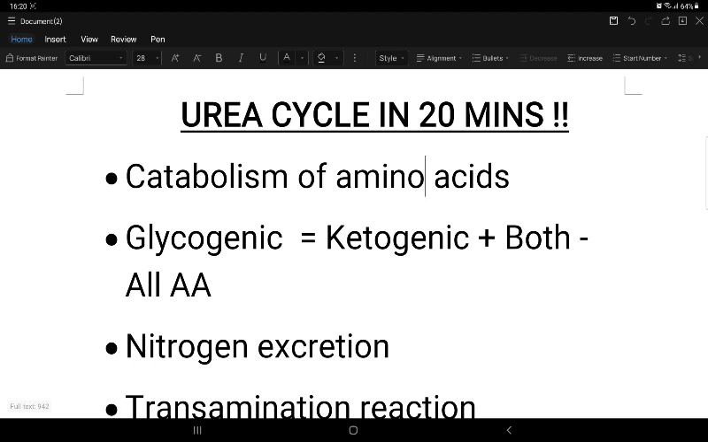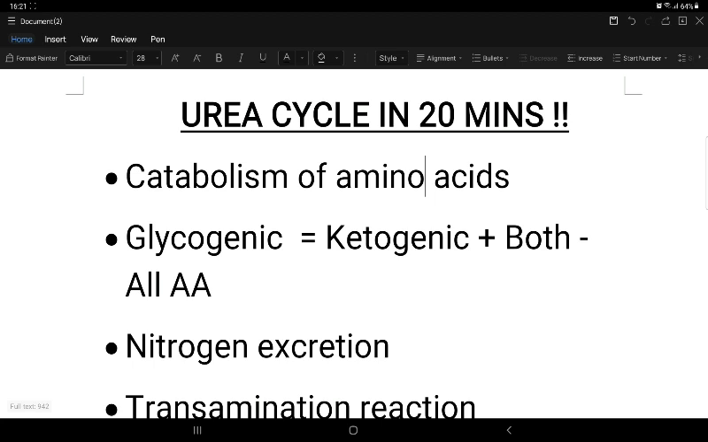So what is the introduction to the urea cycle? It is just the basic elimination of a toxic compound, nitrogen, in a near non-toxic form by the kidney. That cycle is called the urea cycle.